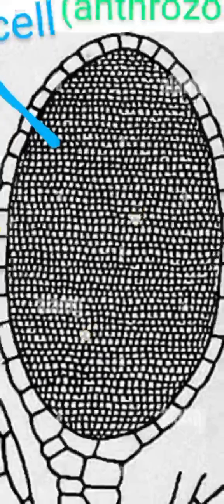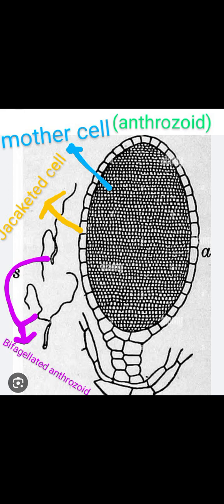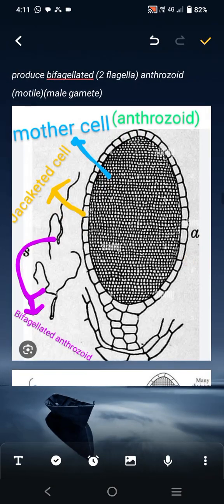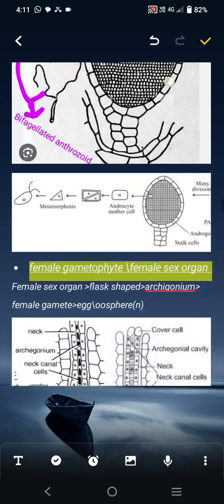This is a badminton-like, club-like structure, the biflagellated antherozoid, with one flagellum here and one flagellum here, called the biflagellated antherozoid or male gamete.